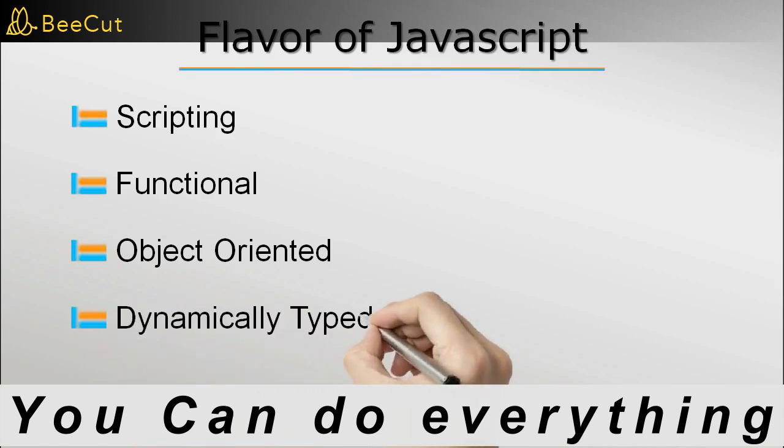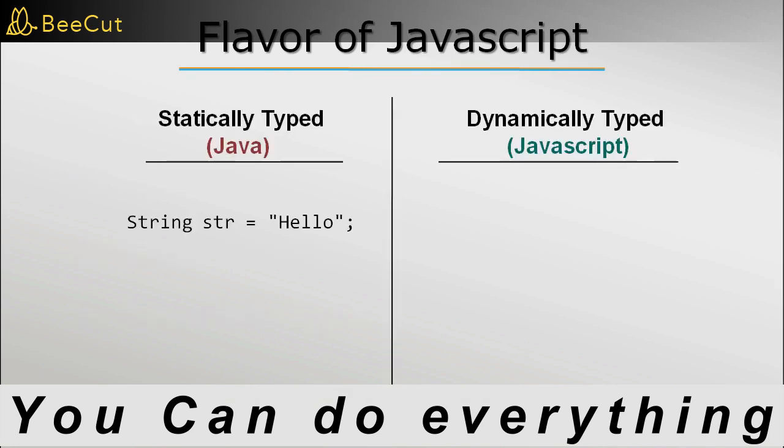JavaScript is also a dynamically typed language. If you have worked with Java, which is a statically typed language, you must have noticed a few things about variables. When you declare a variable, you must specify its type as well, whether it's a string, integer, or any custom type.